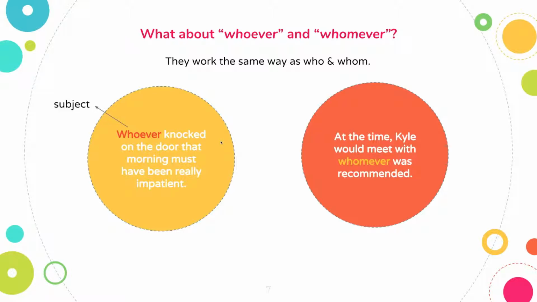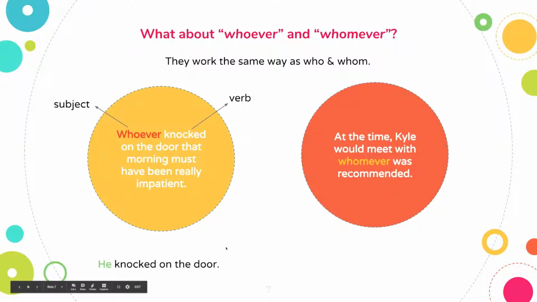We see that whoever is acting as our subject because our verb over here would be "knocked." And if we were to replace whoever with a pronoun, it would be one in the subjective case, such as, he knocked on the door. He, she, they, all subjective case pronouns.